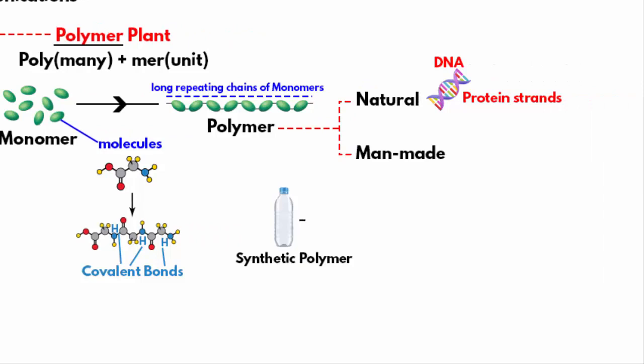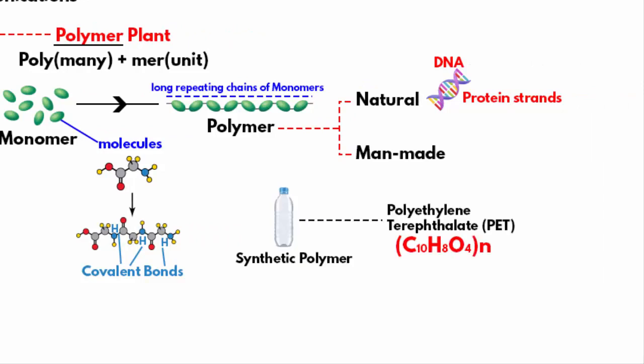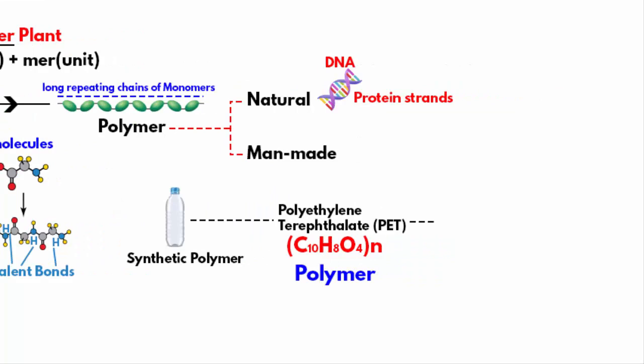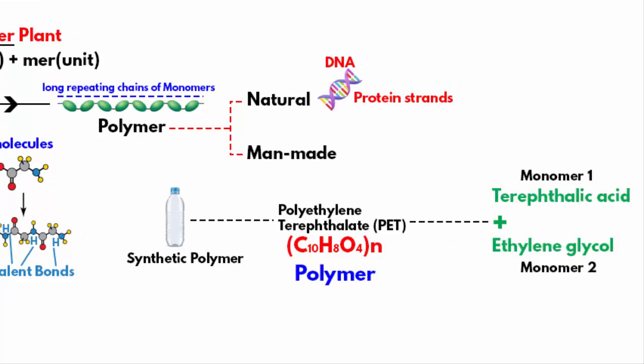Many plastic bottles are made from a type of plastic called polyethylene terephthalate, which has the short form PET. Now, PET is a polymer. To produce this polymer, you need two different kinds of monomers, terephthalic acid and ethylene glycol. These two monomers will have to go through a process called polymerization. Basically, they are heated so that they get combined with each other, and that is how polyethylene terephthalate is made, which is further given a shape by blowing into a bottle mold, and that turns into a plastic bottle.